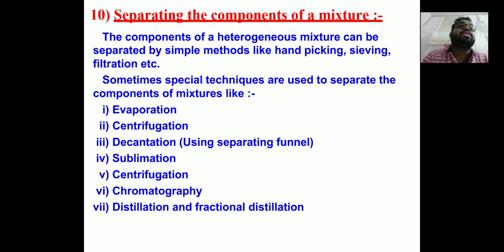Then you have separating the components of a mixture. Students, this is the most important part of this particular chapter. What techniques you will apply for separating which particular constituents? You have evaporation, centrifugation, separating funnel, which is called decantation, sublimation, chromatography, and distillation.